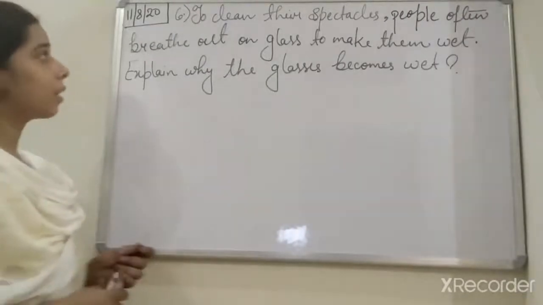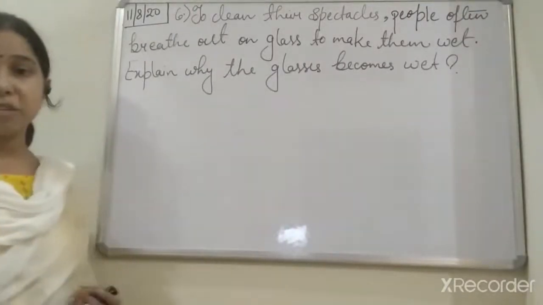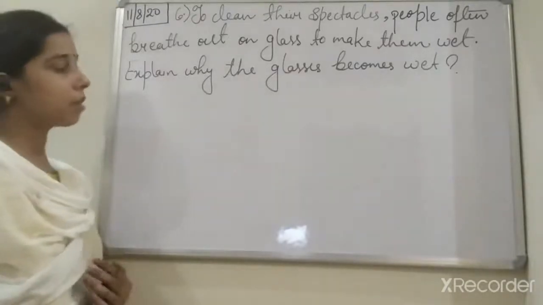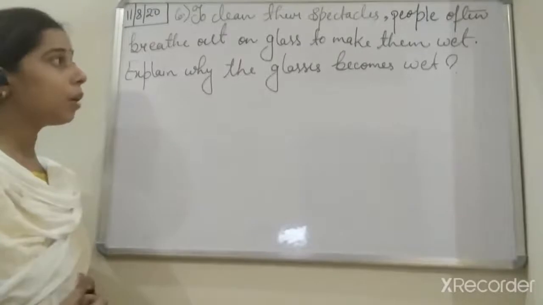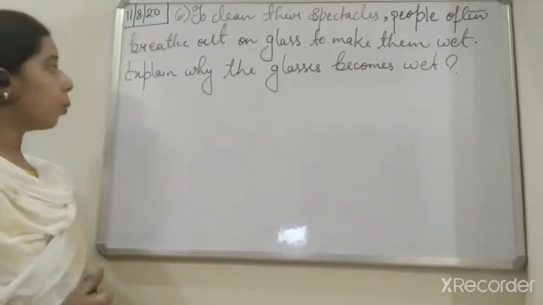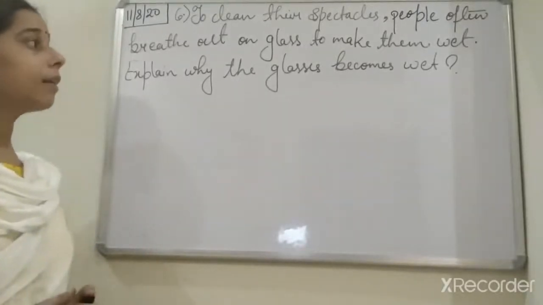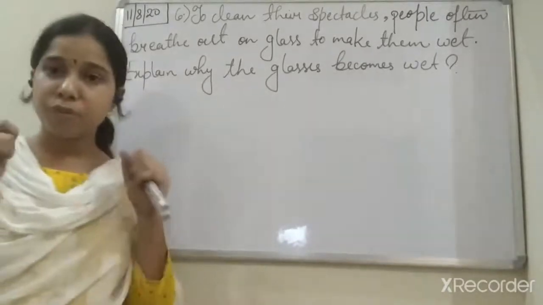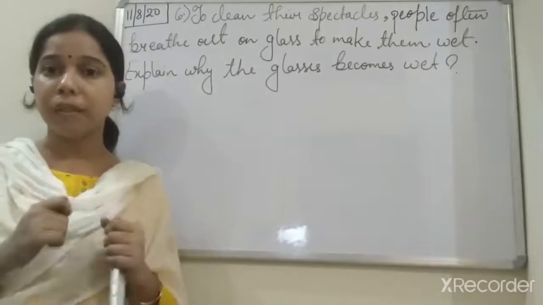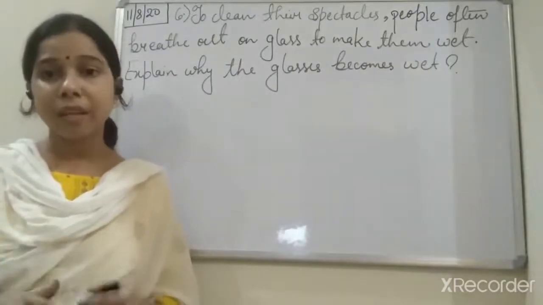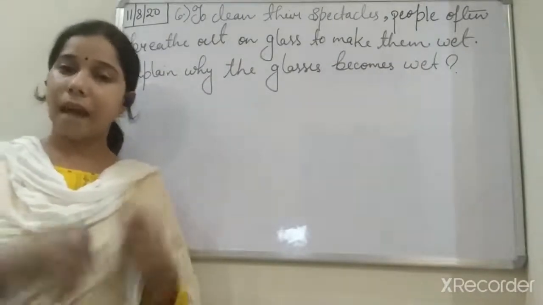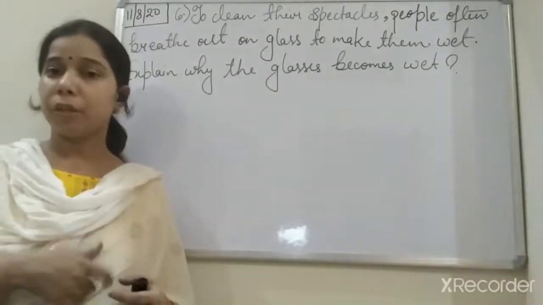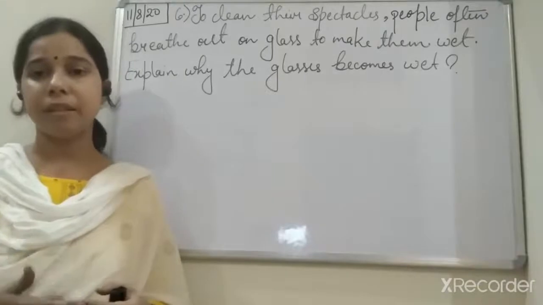Now we will see the next question, students. The next question says: to clean their spectacles, people often breathe out on the glass to make them wet. Explain why the glasses become wet. You have seen that people take their glasses and breathe out on them. Why do the glasses become wet, and people clean their spectacles by breathing out, students?